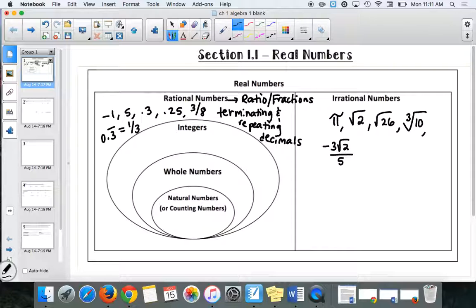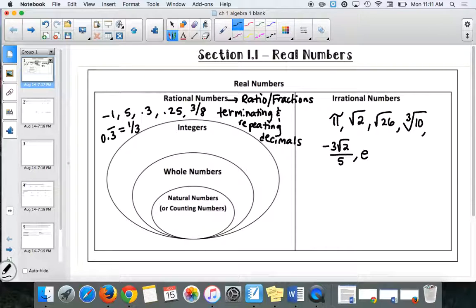Did you know there's a number called e? Have you ever heard of that? Yep, there's a number that's called e. That's why in algebra, a lot of times we don't use an e as a variable. We usually use x's because a lot of these letters have things associated with them, like c. Do you guys know what c is? It's the speed of light. So usually when we have a c in there, it's the speed of light.